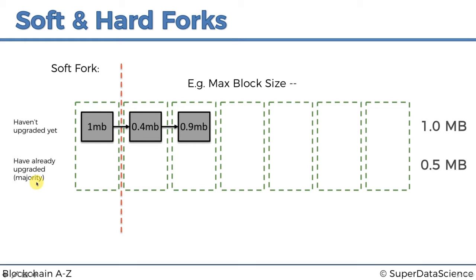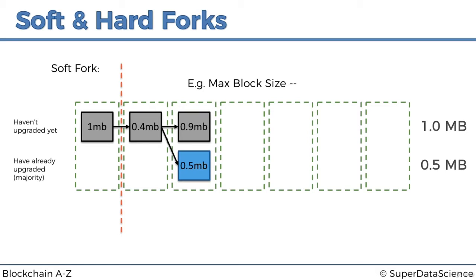And so what's going to happen is they're going to see this block, they're going to reject it as not valid, and therefore they're just going to continue mining, and eventually they'll find their own block, which might be like 0.5 megabytes. And now this is where the interesting part happens. So now we kind of have a chain split, right? It looks very similar to what happens in a hard fork. Looks like we're about to have a chain split, and these two chains are going to go their separate ways.